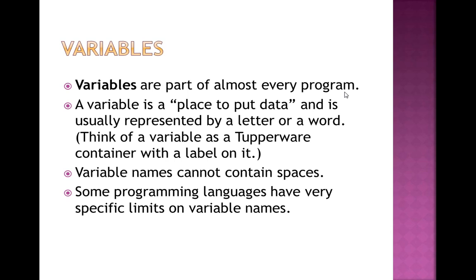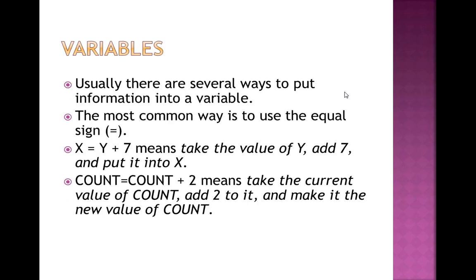Next point says some programming languages have very specific limits on variable names. There are many programming languages that have specific limits. For example, the limit may be that a name contains only up to 255 characters, so there are not more than 255 characters in a variable name. These are the multiple features we can keep in mind while using variables.